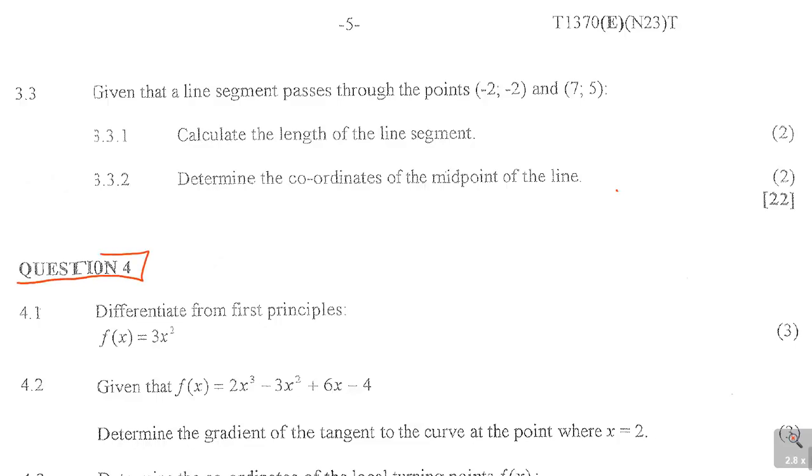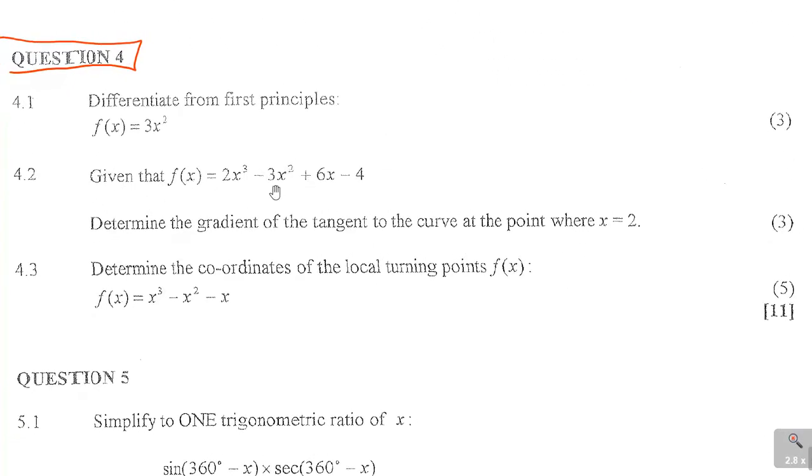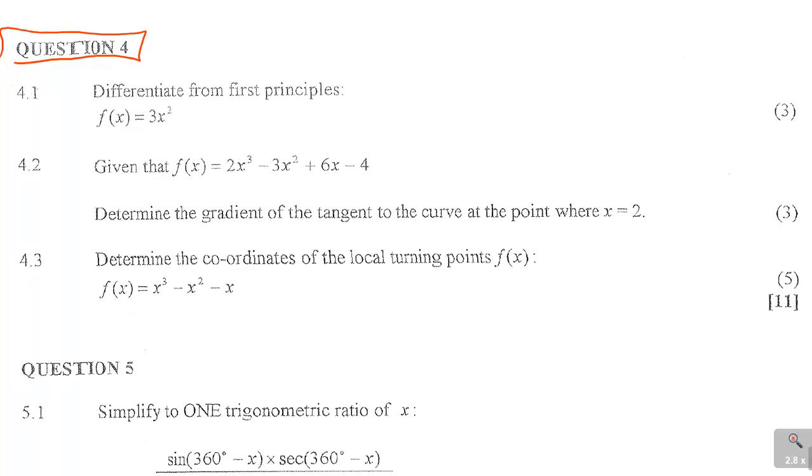Now if you're looking at question number 4 here, okay, so this is 11 marks. Question number 4 says we need to differentiate from first principles, and we are given f of x is equal to 3x squared. So now if I can have a fresh page, because it does require a little bit of space. So f of x is equal to 3x squared.